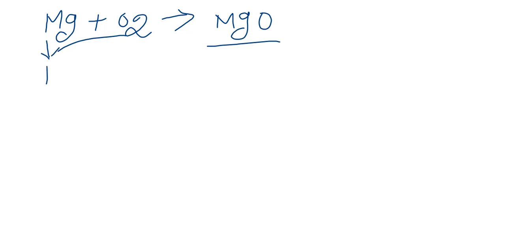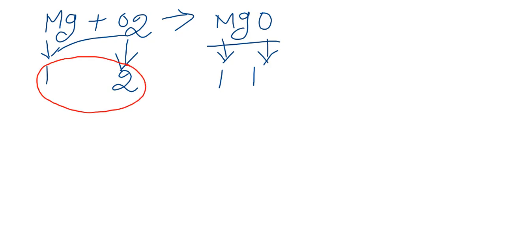On the product side, one magnesium. On the left hand side of the equation, two oxygen atoms. Here, one oxygen atom. The number of atoms of reactants is not equal to the number of atoms of products.